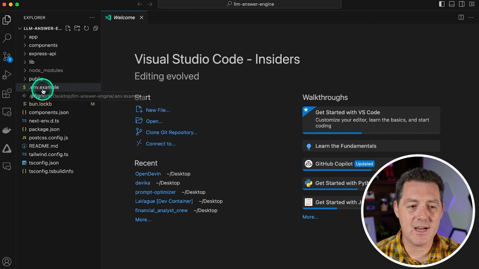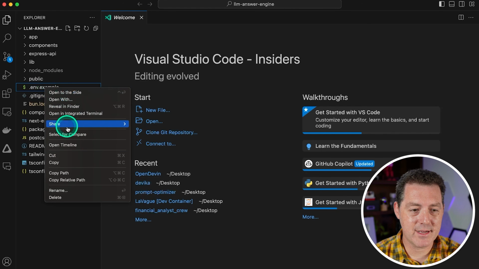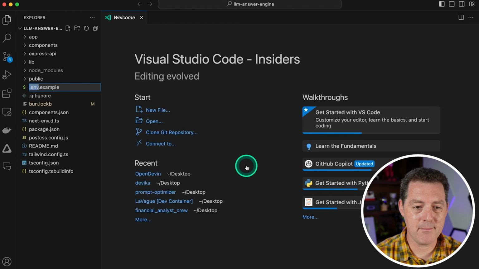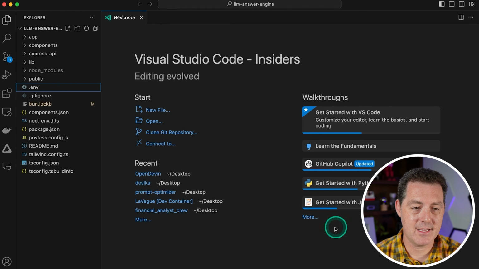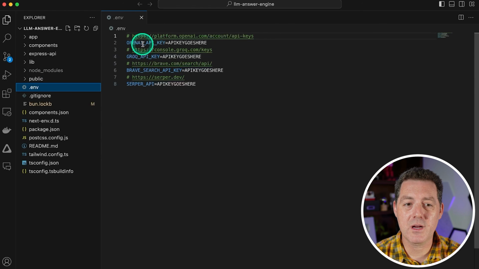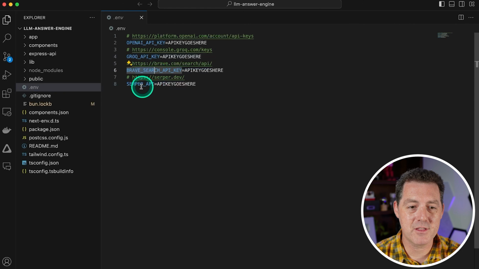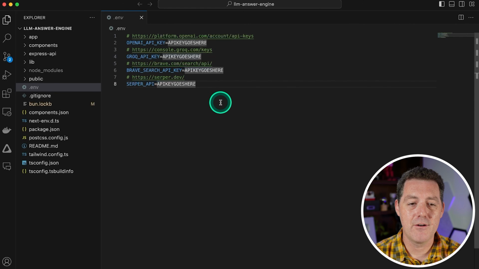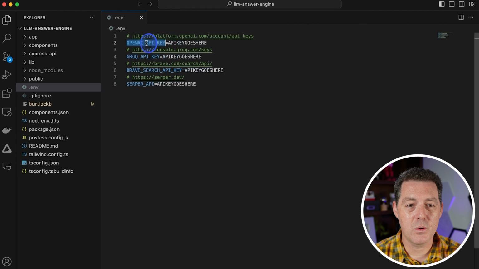Now we have this .env.example, so you're going to right click on that, and we're going to click Rename, and we're going to rename it to just .env, hit enter. Open it up, and here we're going to enter our OpenAI API key for the embeddings. We're going to use Groq for Mixtral, Brave for the search, and Serper API for search also. So let's grab the OpenAI API key first.